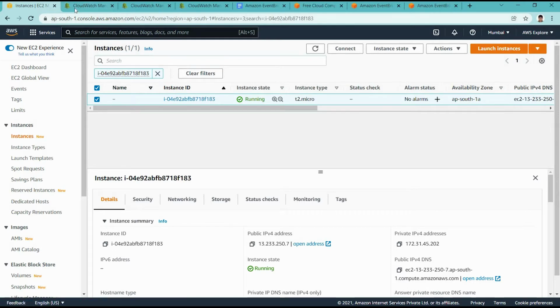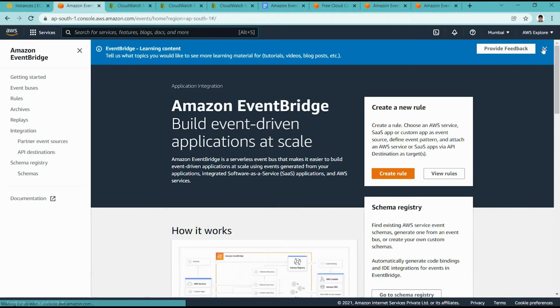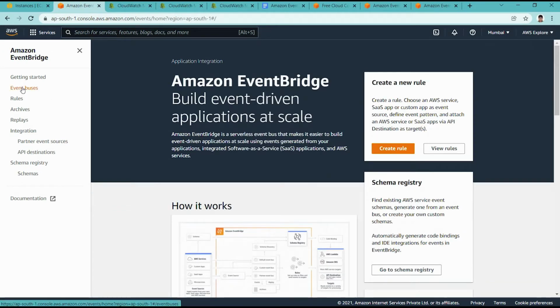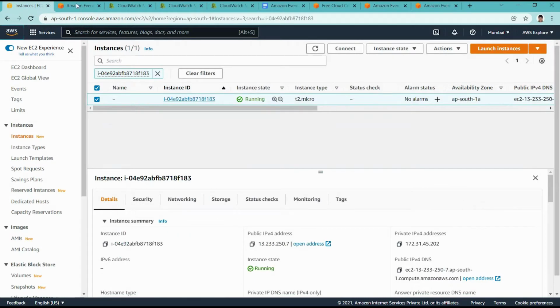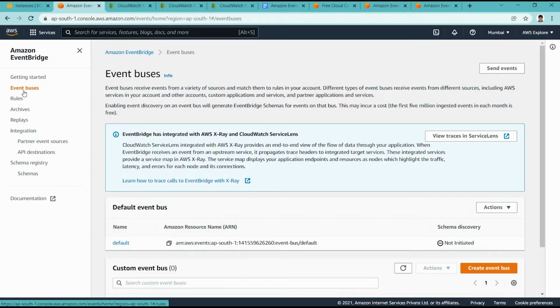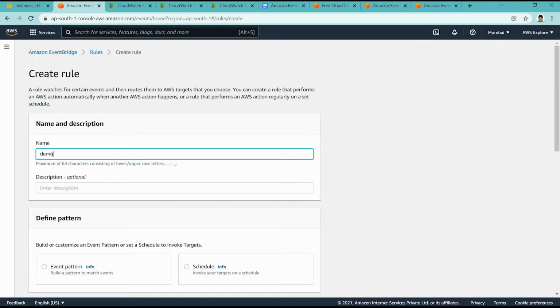Okay, so now let us go back to EventBridge, and we can set up an event matching pattern on the default bus. So now we are creating another rule for demo 2, so that whenever an EC2 instance state changes, it will auto call Lambda through a predefined event pattern match. Okay, so in the default bus for now I am creating another rule. We can say demo 2 predefined event pattern.